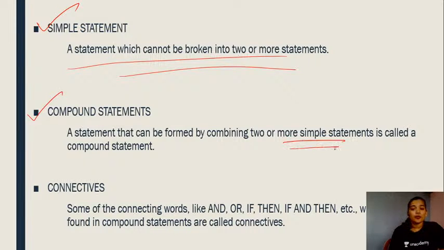Now, in order to put together simple statements, to make them compound statements, we use particular words here. And these words which are used to connect or combine two or more simple statements are called connectives, and we have a few connectives mentioned here which we will be referring to. The important ones are and, or, if then, if and only if. So these are a few of the connectives.